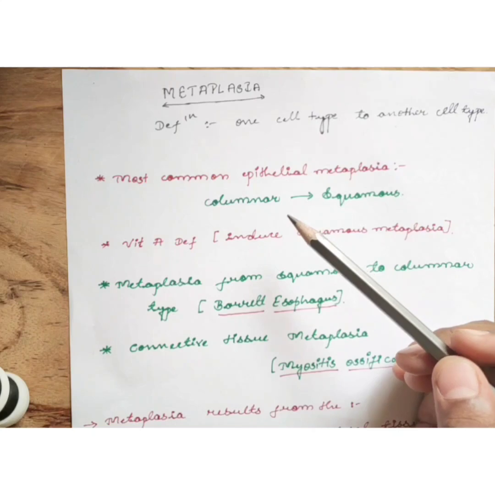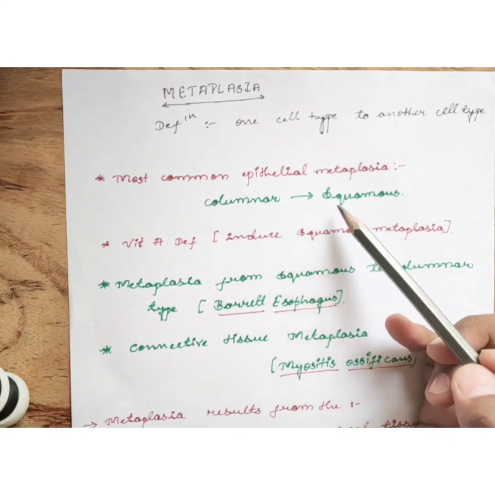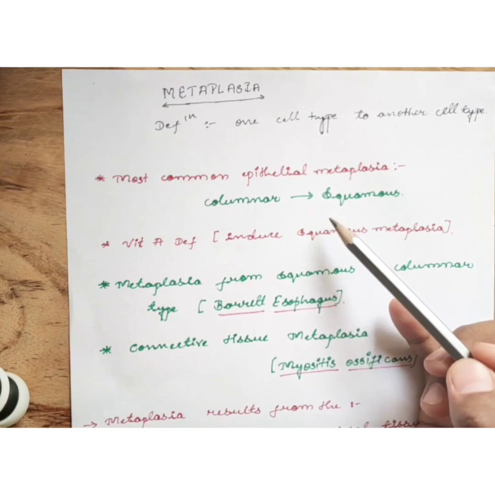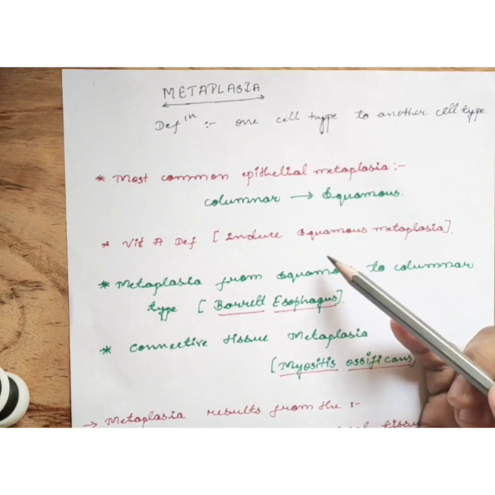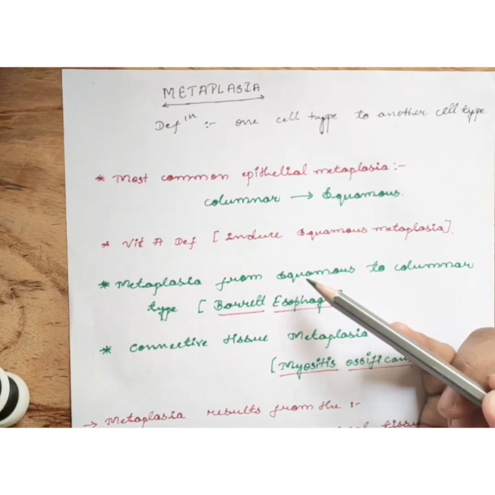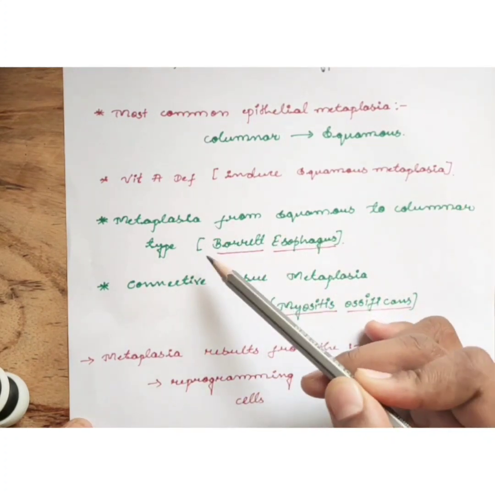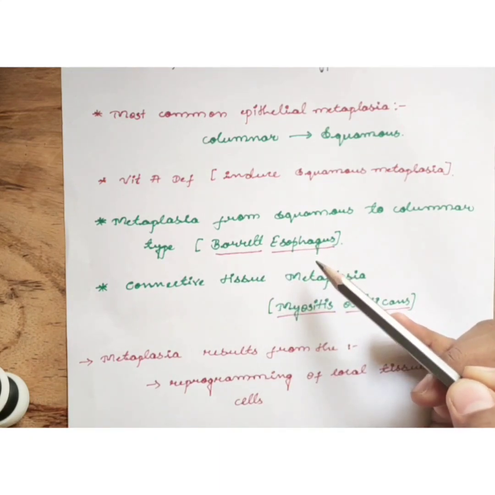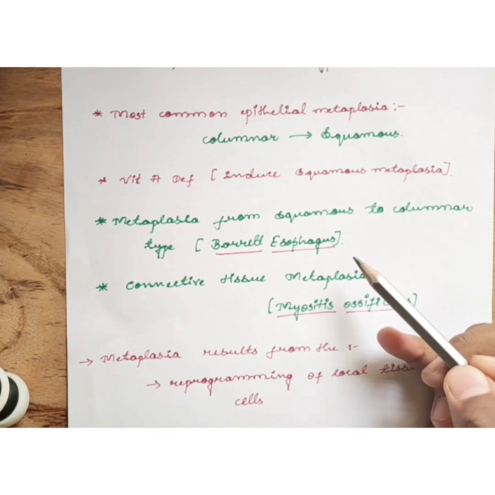In the habitual cigarette smokers, the normal ciliated columnar epithelial cells are replaced by the stratified squamous epithelial cells in the respiratory tract like in the trachea and bronchi. Vitamin A deficiency also induces the squamous metaplasia in the respiratory epithelium and in the cornea. There also occurs metaplasia from squamous to columnar type. It is seen in the Barrett's esophagus, where the normal stratified squamous epithelium of the esophagus is converted into the intestinal-like columnar cells in the presence of refluxed gastric acid.